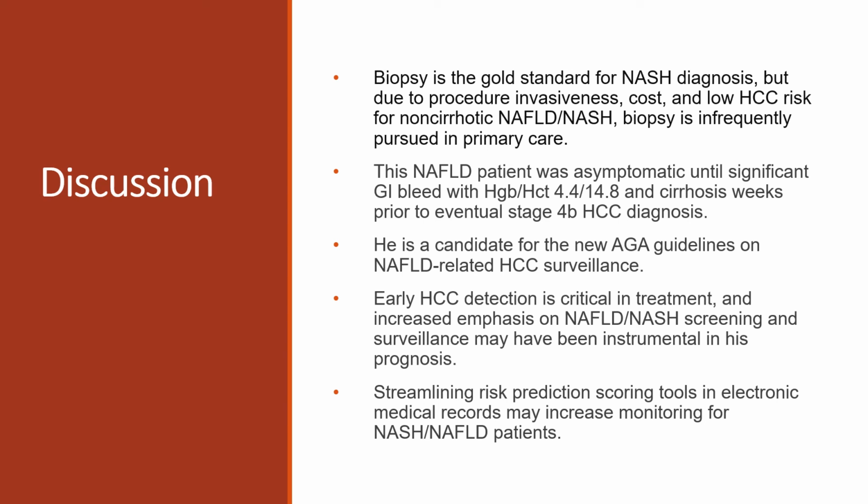This NAFLD patient was asymptomatic until a significant GI bleed, with a hemoglobin of 4.4, hematocrit of 14.8, and cirrhosis weeks prior to eventual stage 4B HCC diagnosis. He is a candidate for the new AGA guidelines on NAFLD-related HCC surveillance. Early HCC detection is critical in treatment. An increased emphasis on NAFLD-NASH screening and surveillance may have been instrumental in his prognosis.